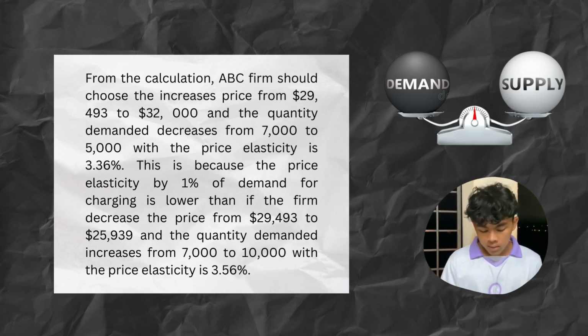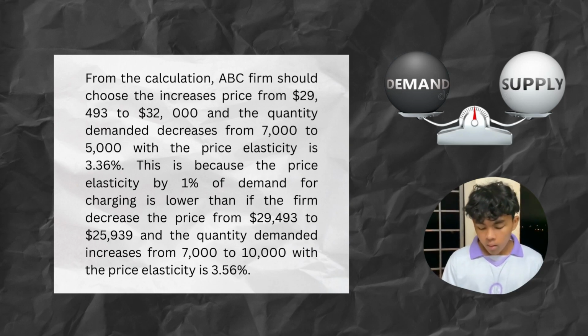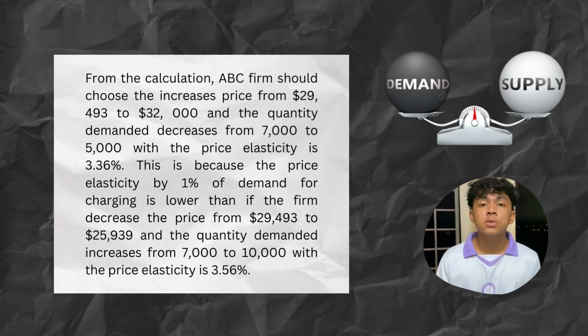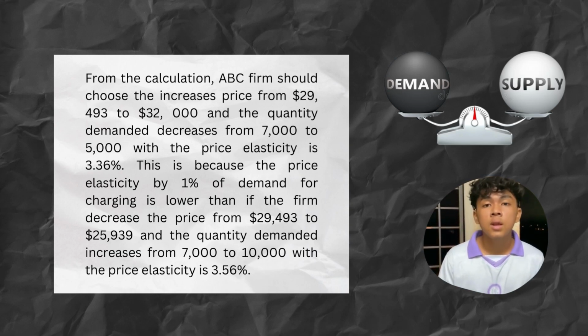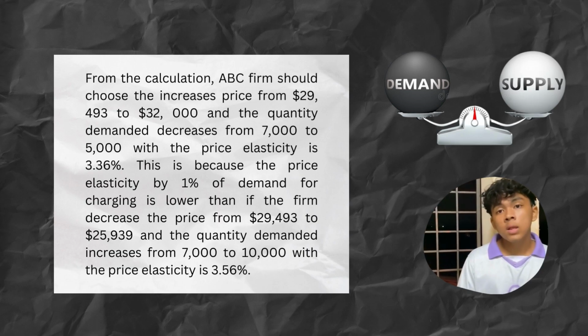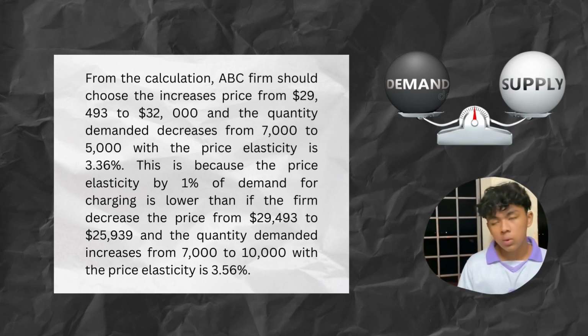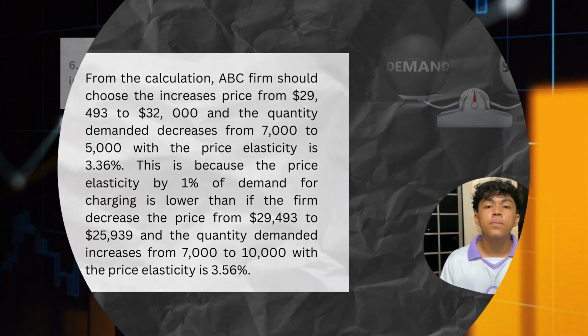This is because the price elasticity by 1% of demand is lower than if the firm decreased the price from $29,493 to $25,939, and the quantity demanded increased from 7,000 to 10,000, with the price elasticity being 3.56%.